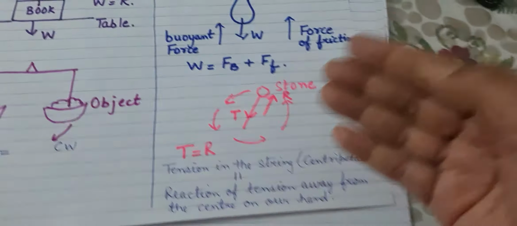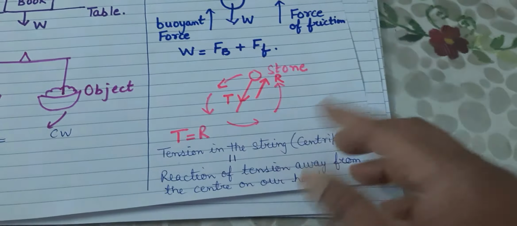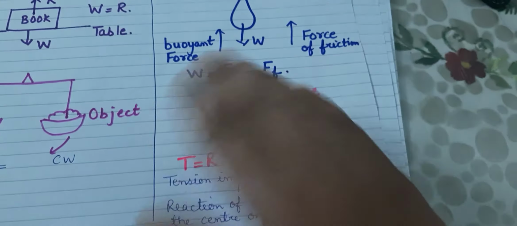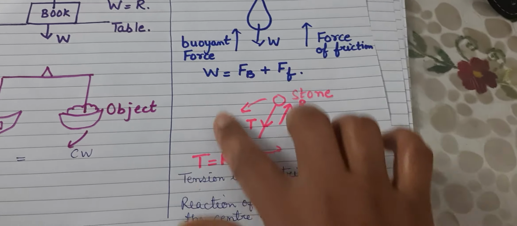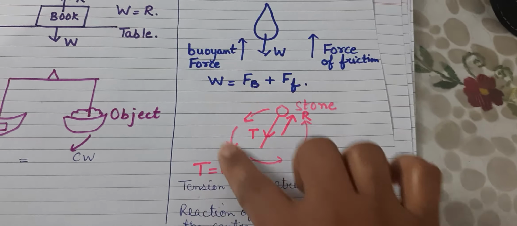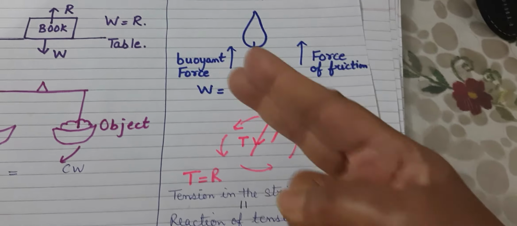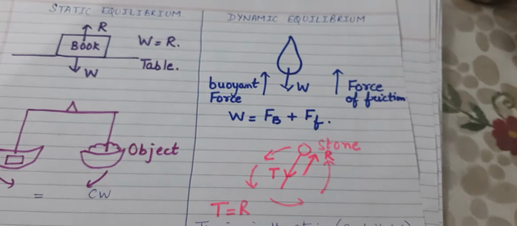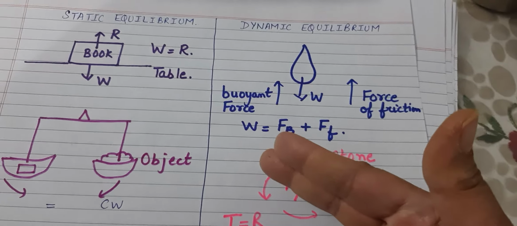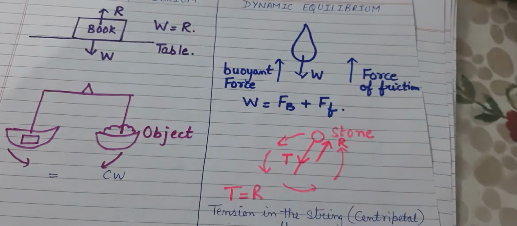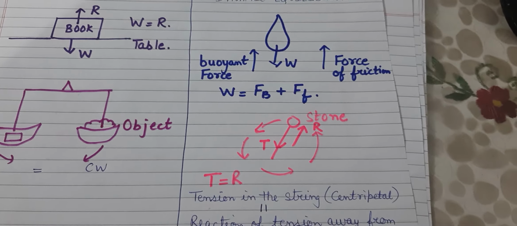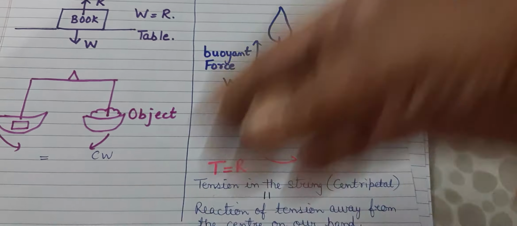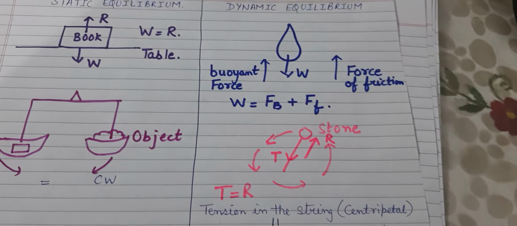And there is an outward reaction force to the tension force which is trying to pull it outwards. And when the tension and the reaction force counterbalance each other, that is the point when the stone keeps on moving in uniform circular motion. Suppose you cut the thread, what is going to happen? The stone will fly off, because in that case the tension force will no longer exist, since you have cut the string.